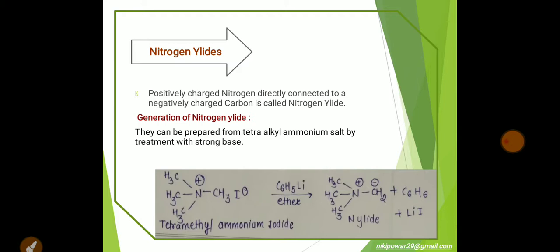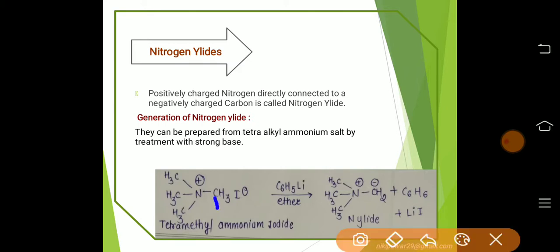Generation of nitrogen ylide. They can be prepared from tetra-alkyl ammonium salt by treatment with a strong base. In the reaction, tetramethyl ammonium iodide on treatment with a non-nucleophilic strong base such as benzyl lithium abstracts one of the acidic protons from the methyl group and leads to the formation of nitrogen ylide.